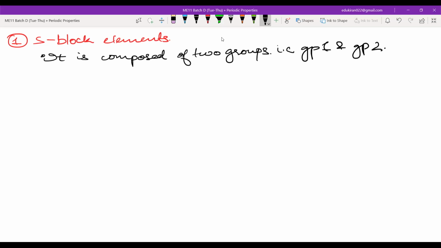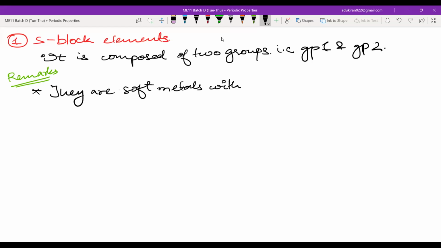Now write some remarks regarding the S block elements. These are points you'll understand after we are done with the properties. We are not writing the properties till now, we are just describing the periodic table. The S block elements are found to be very soft metals with low melting points and boiling points.